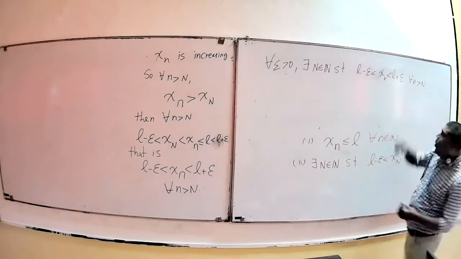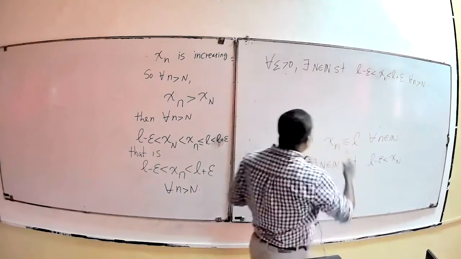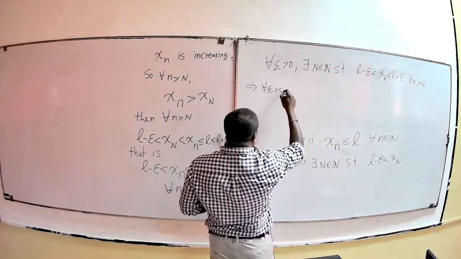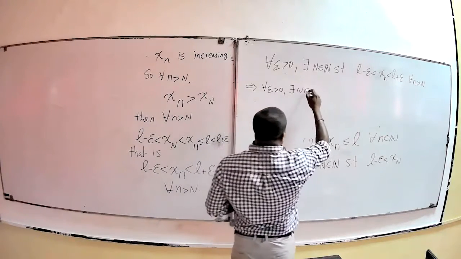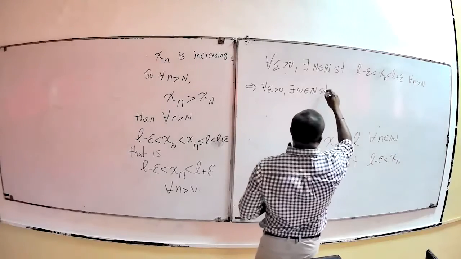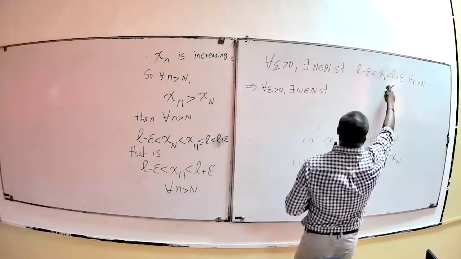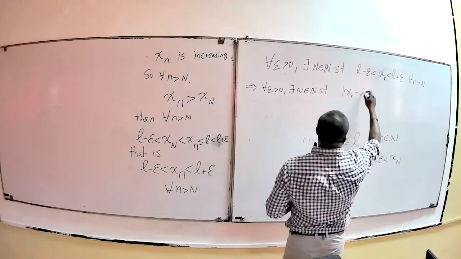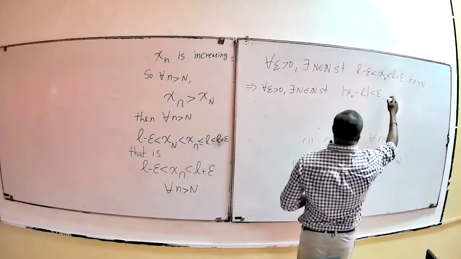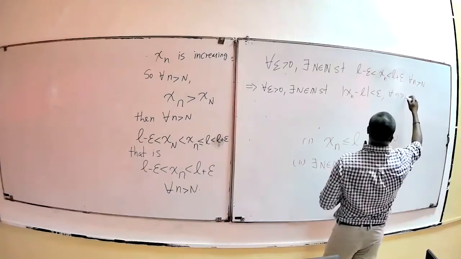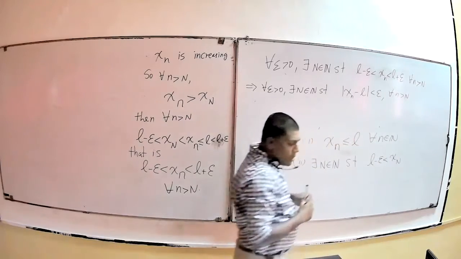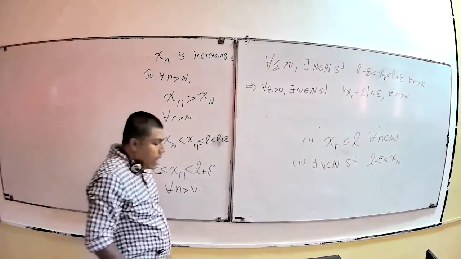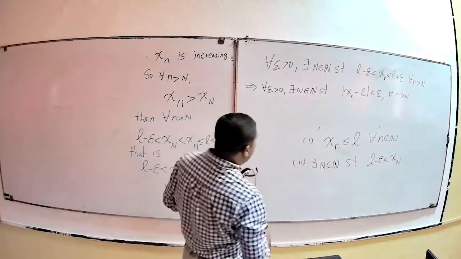So this is equivalent to this. This is equivalent to for every epsilon positive, there exists N belonging to natural numbers such that, if you move L to the other side, you get the absolute value of x_n minus L is less than epsilon for all n greater than N. And so this is the definition you have for L being the limit of the sequence.